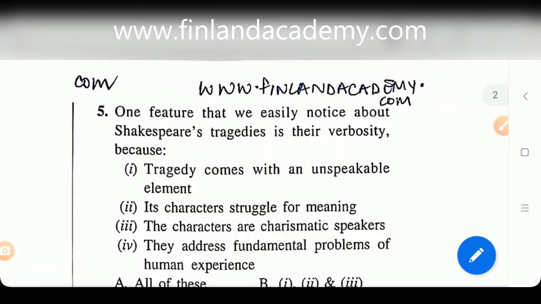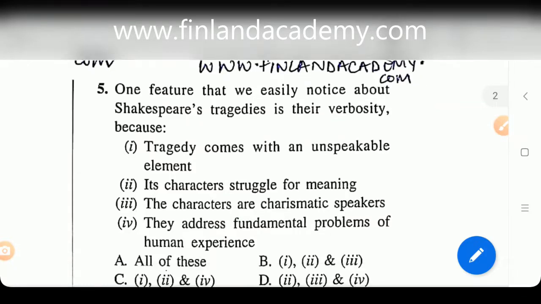Moving on, question number 5, let's see what it says. One feature that we easily notice about Shakespeare's tragedy is their verbosity, because now what is verbosity? Use of excessive words. A. Tragedy comes with an unspeakable element. It does. B. Its characters struggle for meaning.